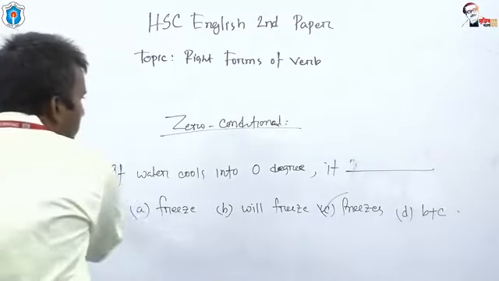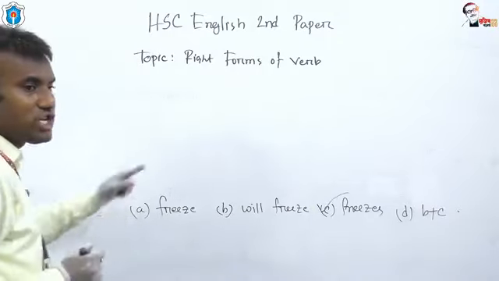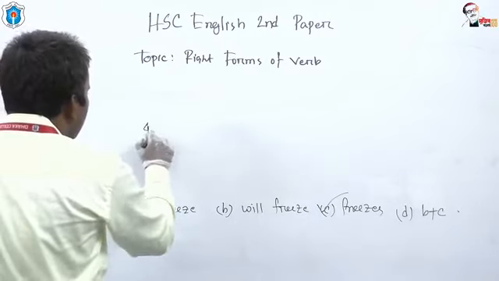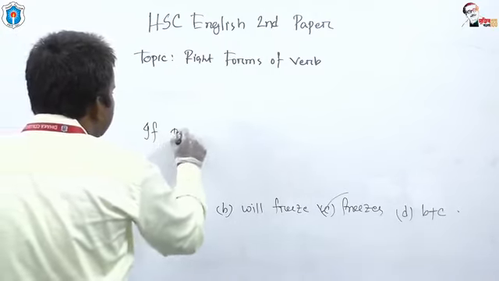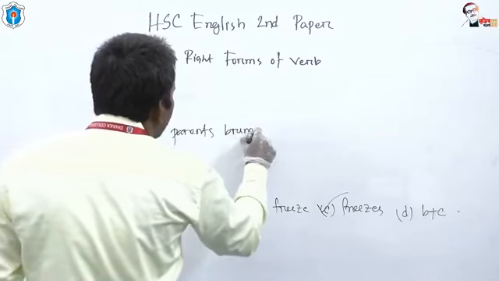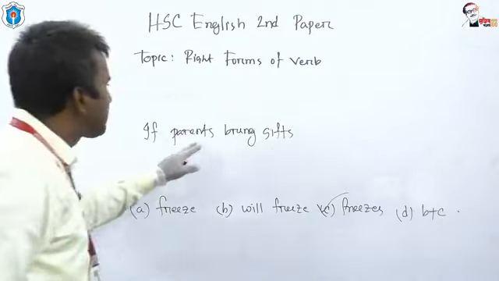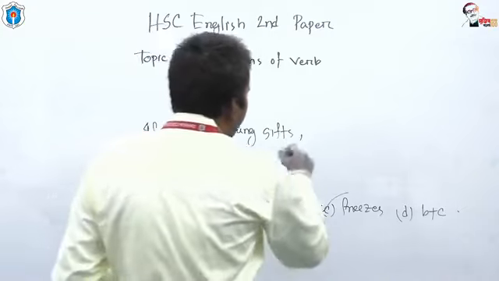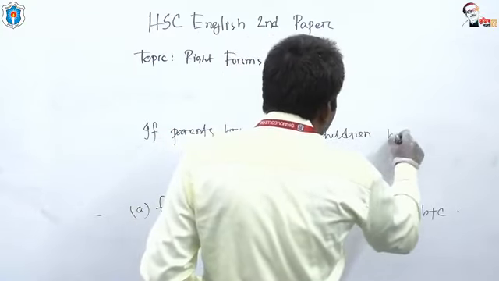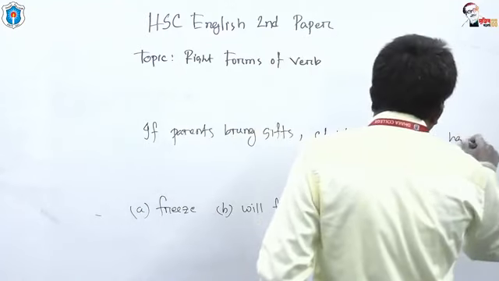Another example. For zero conditional, another example can be written. Look at, if parents bring gifts, children become happy.